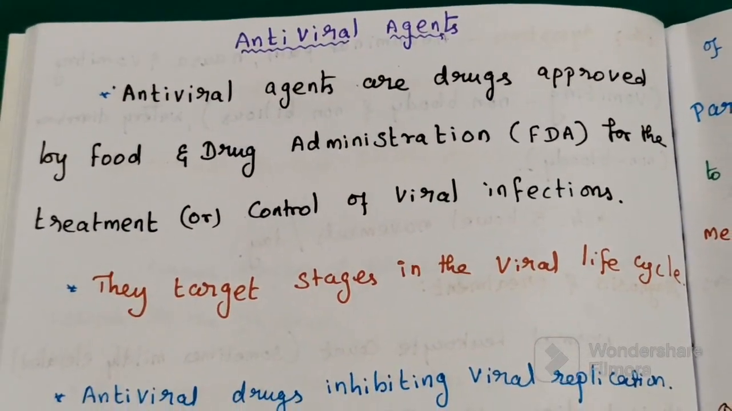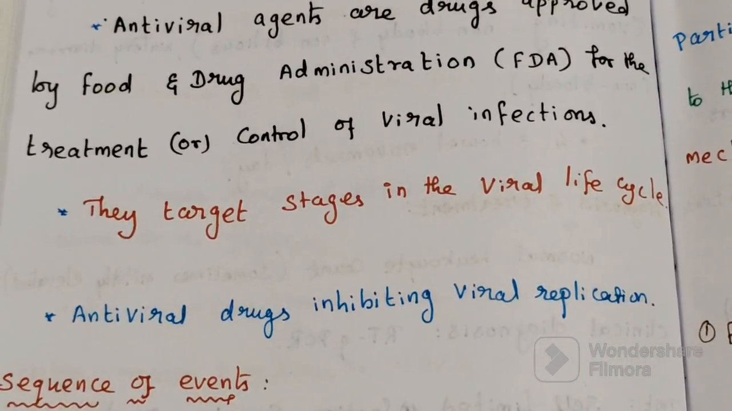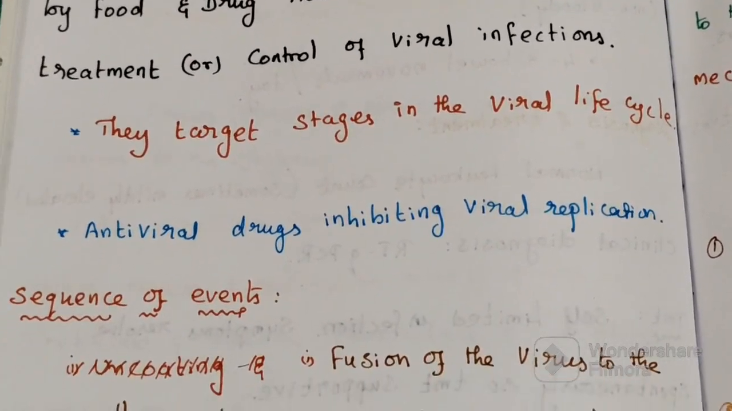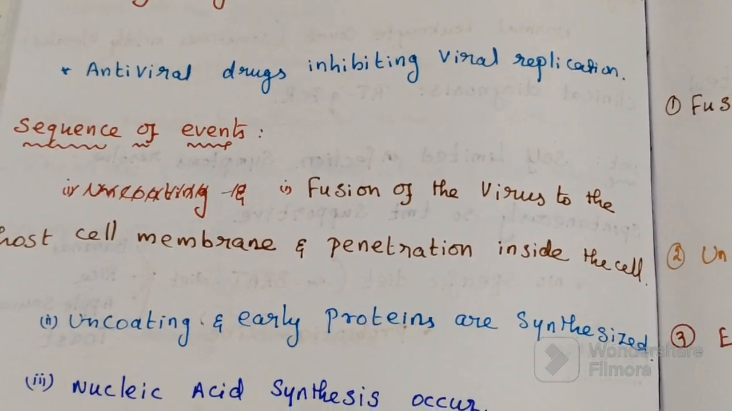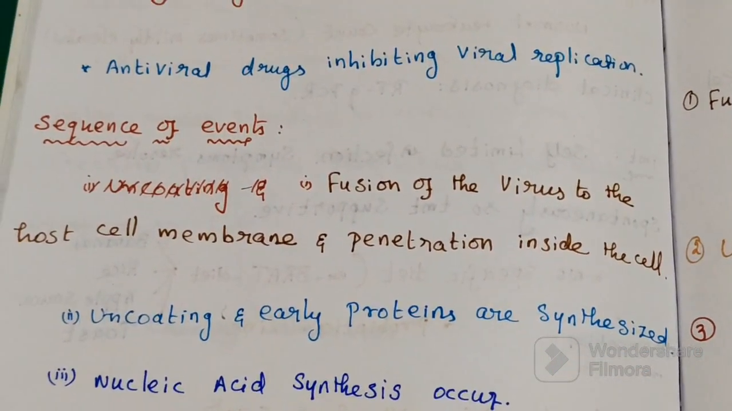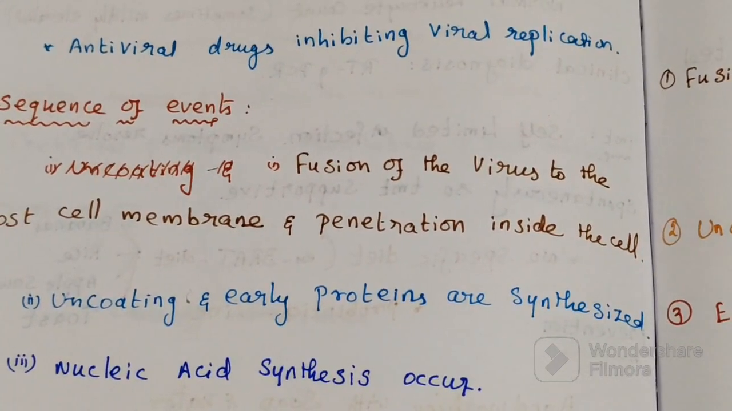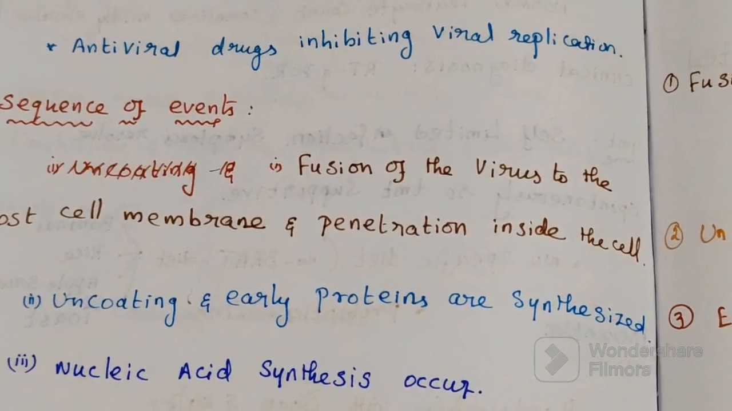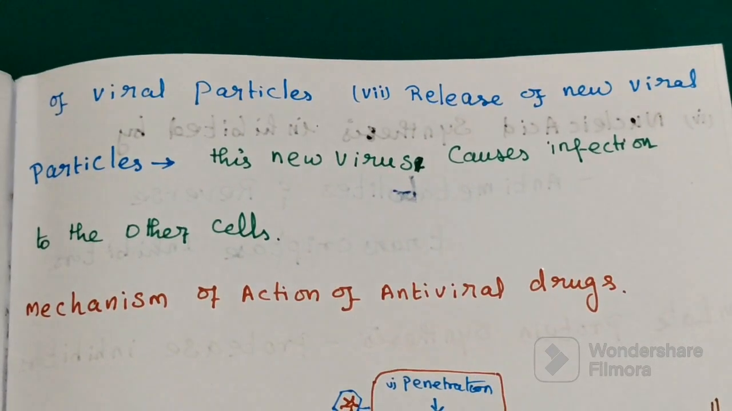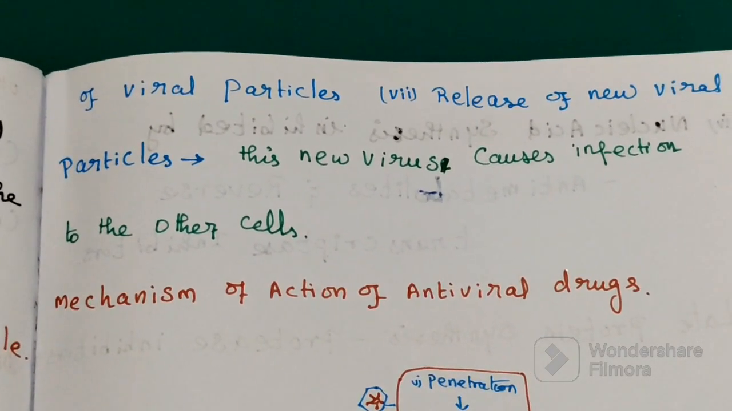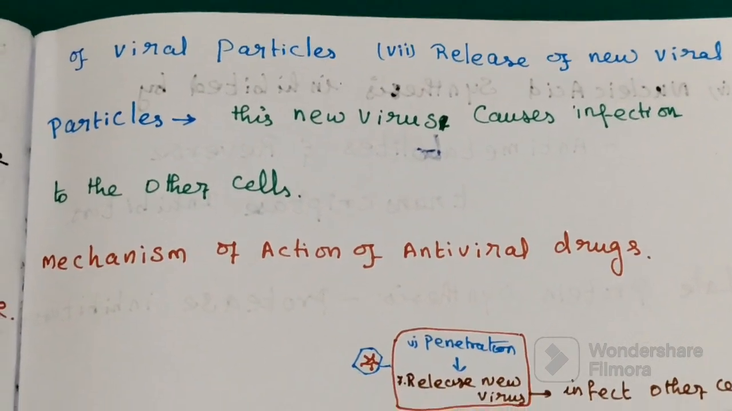So, revision: antiviral drugs are agents approved by the FDA and used for treatment or control of viral infection. They mainly inhibit viral replication. First stage, fusion of viruses to the host cell membrane and penetration inside the cell. Second is uncoating and early protein synthesis. Then nucleic acid synthesis. Then packaging and assembly of virus particles. Then release of new virus, which causes infection to other cells.